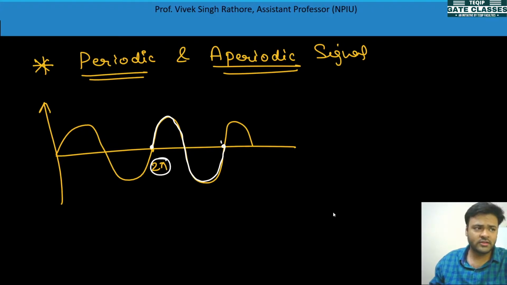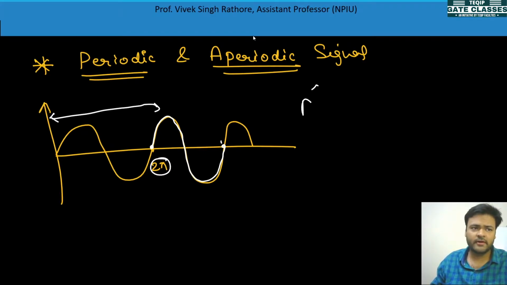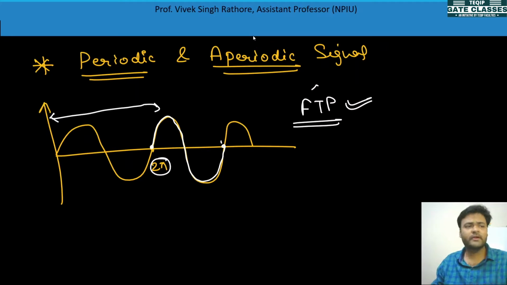So you can see a set of values which is repeated over and over. The minimum time interval taken to repeat itself is called the fundamental time period.